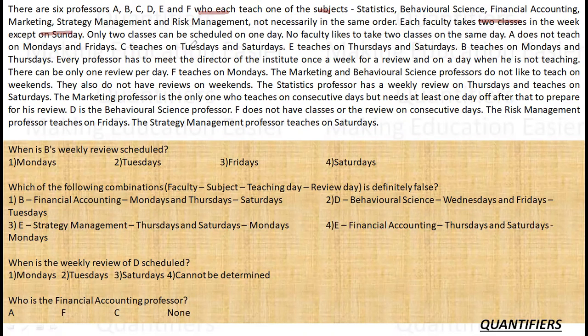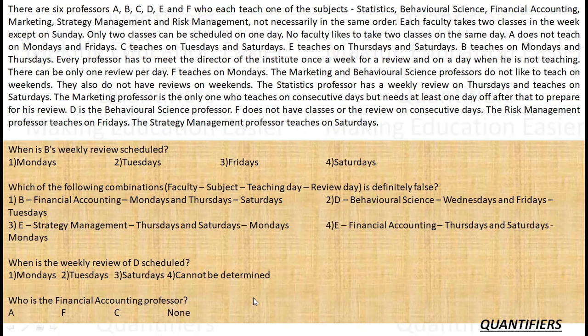So it's possible that A is teaching on Monday only. Only 2 classes can be scheduled on one day, so there are only 2 classes in one day. No faculty likes to take 2 classes on one day, so each faculty has to teach on a different day. A does not teach on Monday, Friday. C teaches on Tuesday, Saturday. E teaches on Thursday, Saturday.